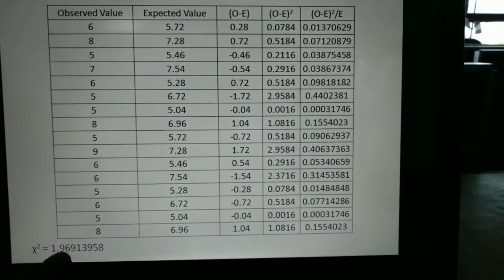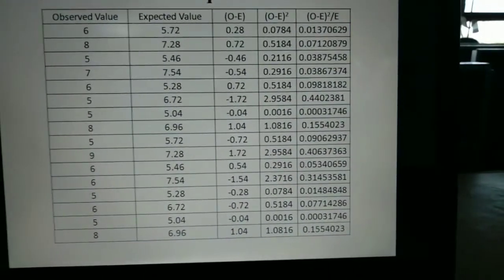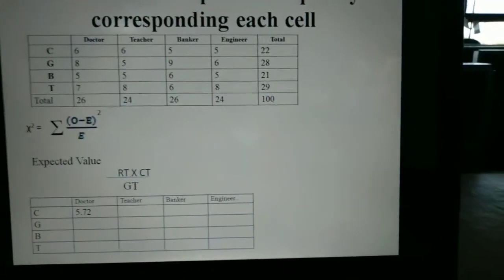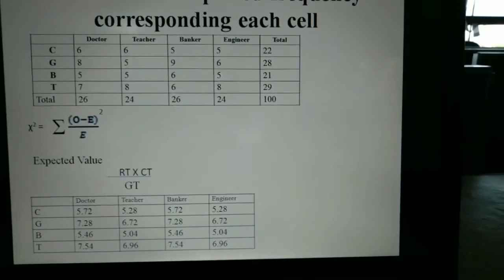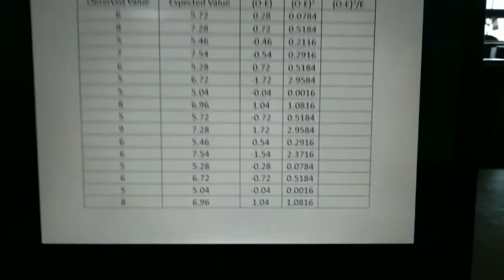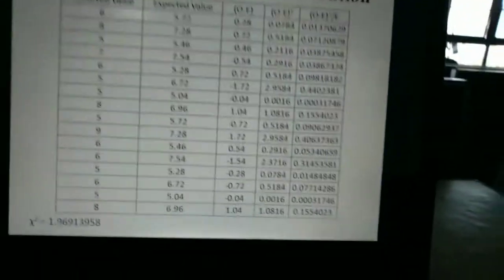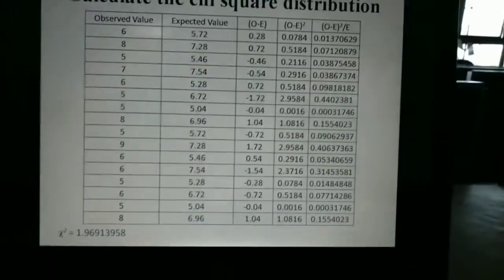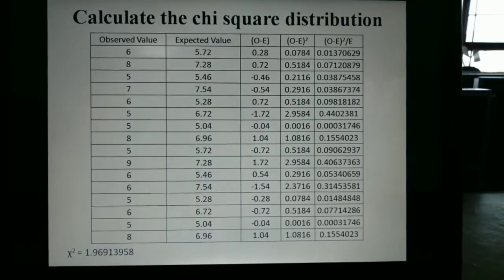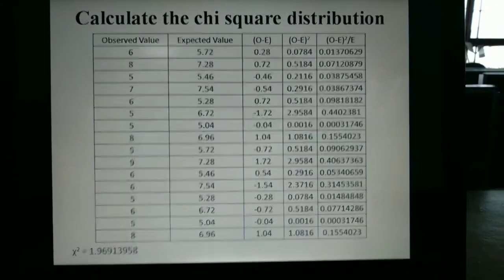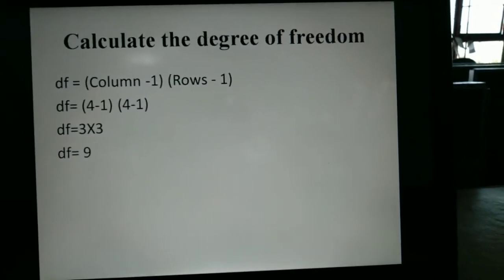As the formula says, the summation of this is the chi-square value. So we know how to find it. The chi-square value is 1.96913958.